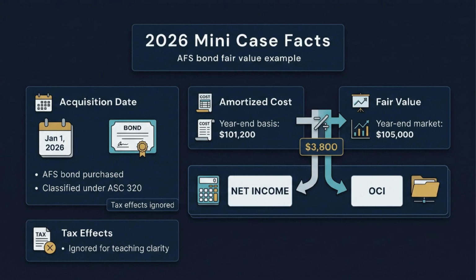The fair value from the market quotation is $105,000. Tax effects are ignored for teaching clarity. The key question is, where does the $3,800 fair value increase go? The calculation is straightforward. 105,000 minus 101,200 equals 3,800. But the accounting answer depends on the category. Because this is AFS, the unrealized gain goes to OCI, not net income.